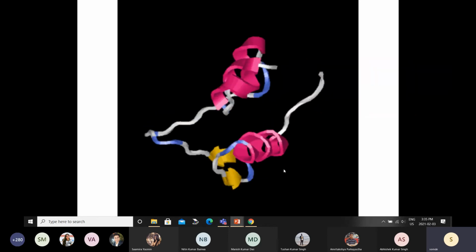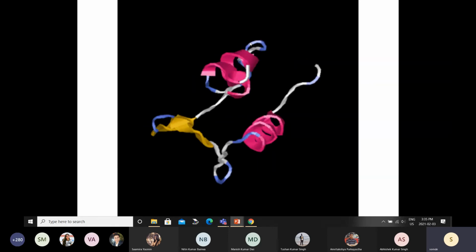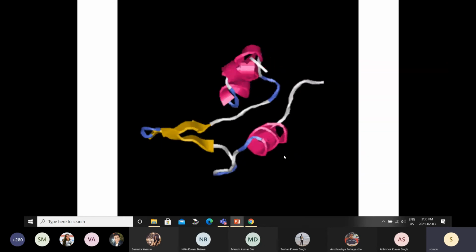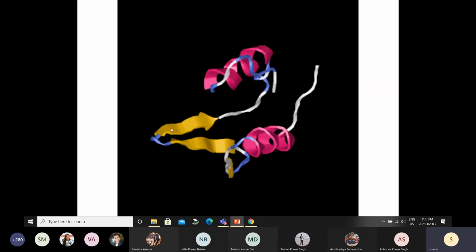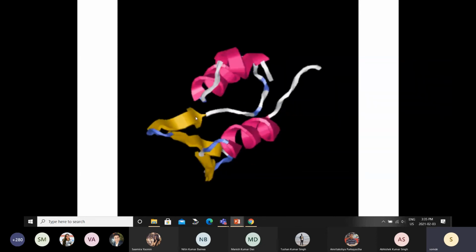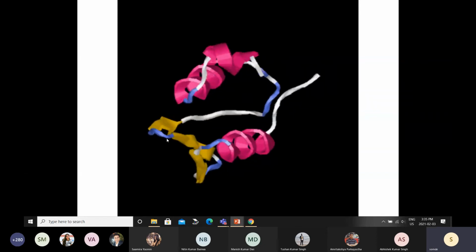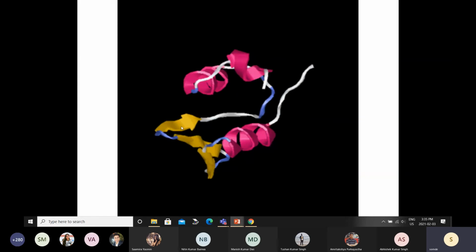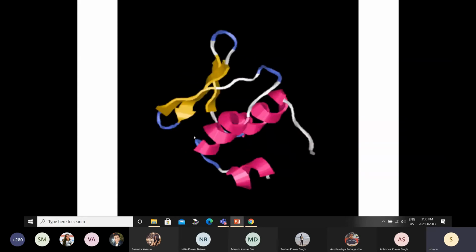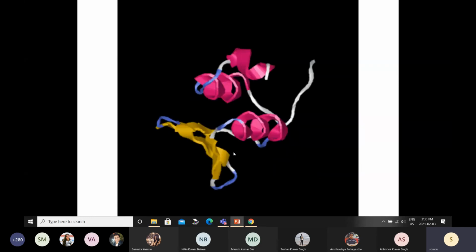What you see here is that it has formed this alpha helix, these pink spiral structures. And this yellow one is the beta strand. These beta strands are forming and falling apart, trying to form the correct hydrogen bonding pattern. Once the correct hydrogen bonding pattern is formed, the structure becomes stable.